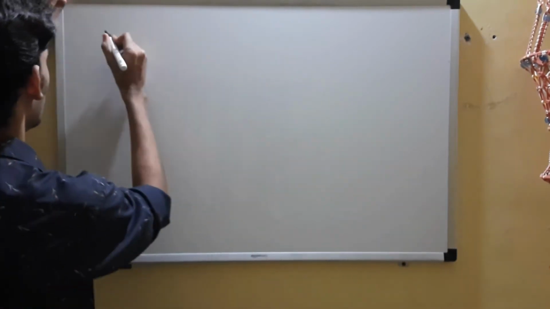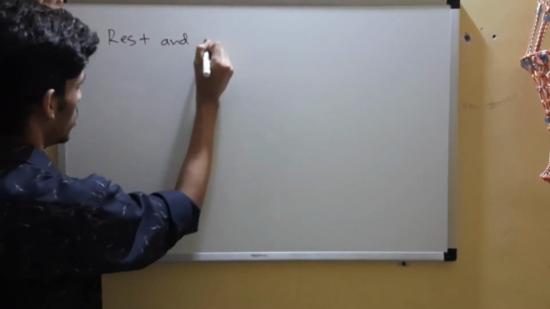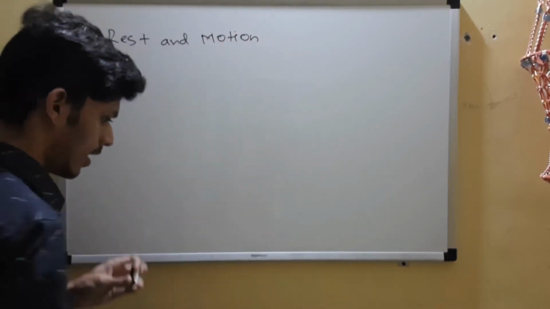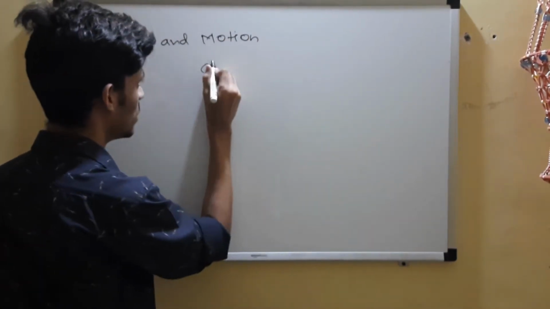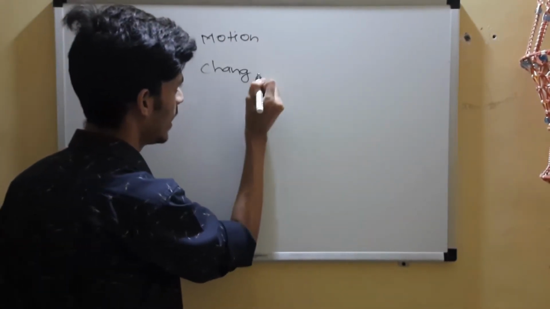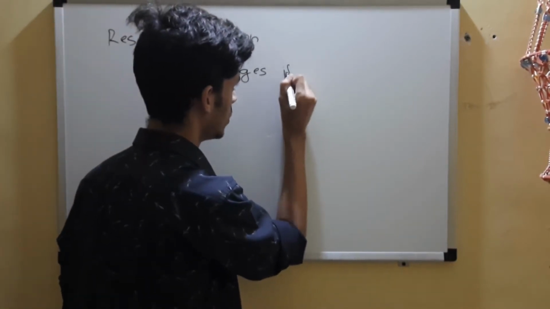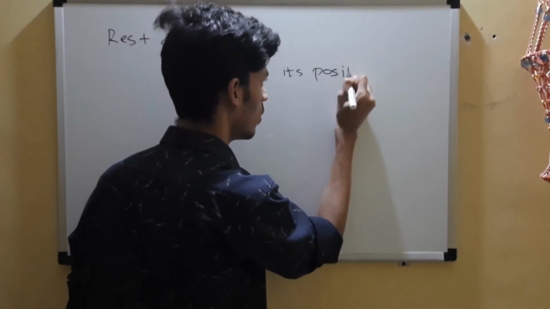Okay. So first point is rest and motion. How do you decide whether a given object is at rest or in motion? Simple answer, you stare at it. You stare whether it changes its position or not.